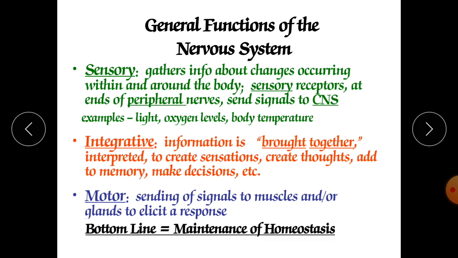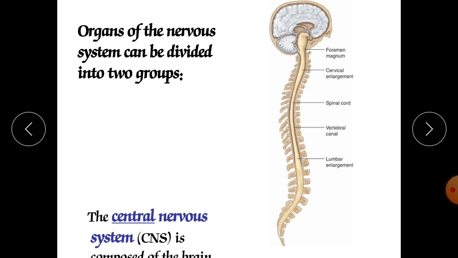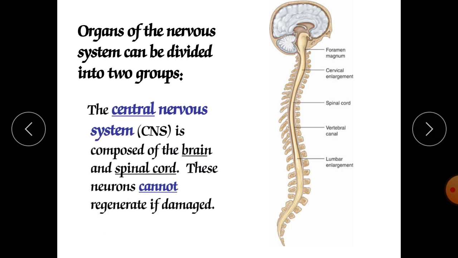Bottom line, maintenance of homeostasis. Organs of the nervous system can be divided into two groups. One is the central nervous system, which is composed of the brain. As we know, the brain contains almost more than 1 billion neurons. You cannot imagine 1 billion neurons, and the spinal cord contains more than 100 million neurons. That much of a bunch of neurons only the brain and your spinal cord contain.